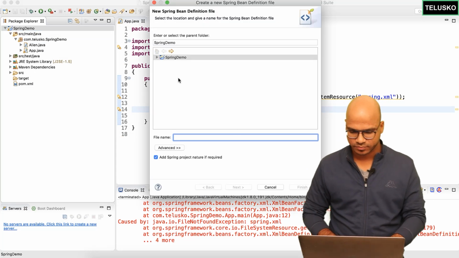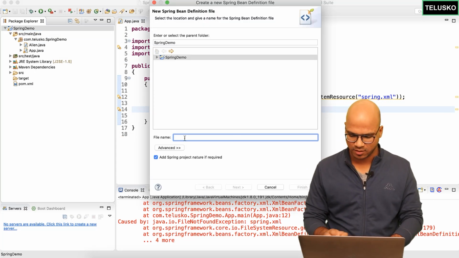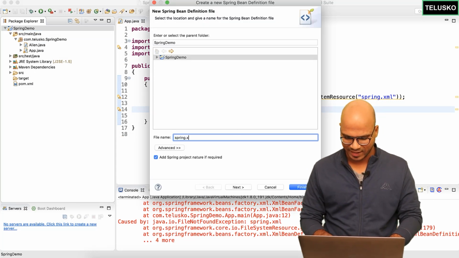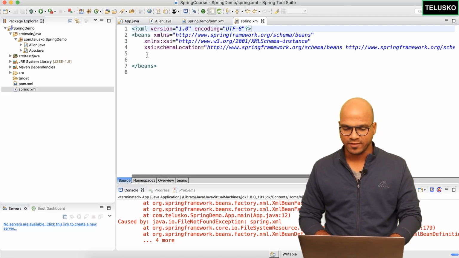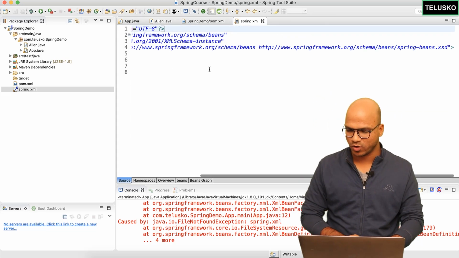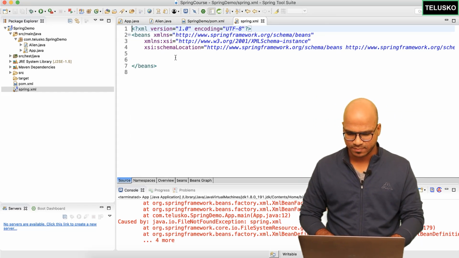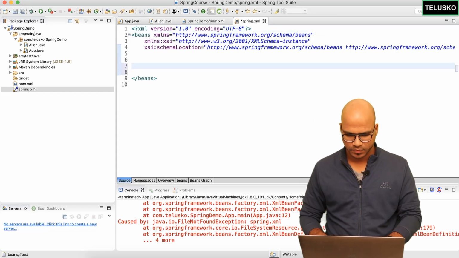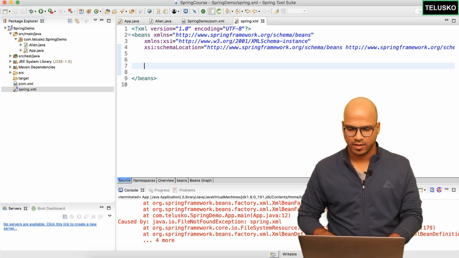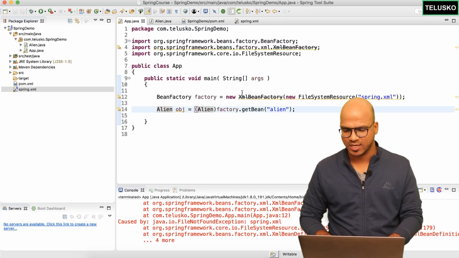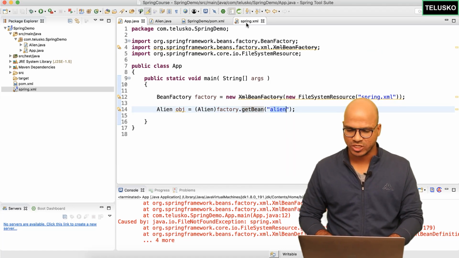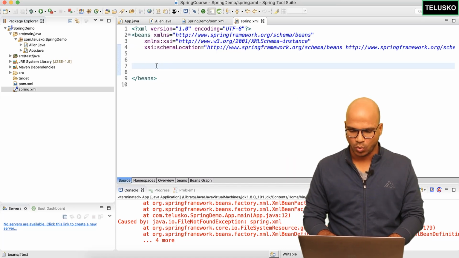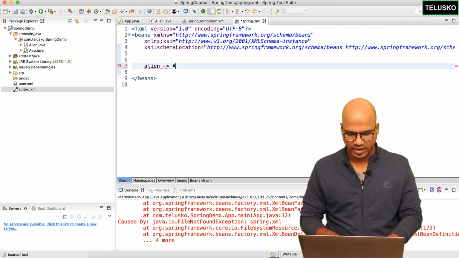Let's click here, and let's mention the file name. The file name here would be spring.xml, the same name which you have mentioned in the code. Let's click on enter, and we got our XML file. This is what we wanted, right? And you can see everything is mentioned. Let's say enter here. This is where you have to say, hey, see, if you go back to your app, it says getBean of alien. So we just have to mention, hey, Spring Framework, whenever a user says alien, give the object of alien class.